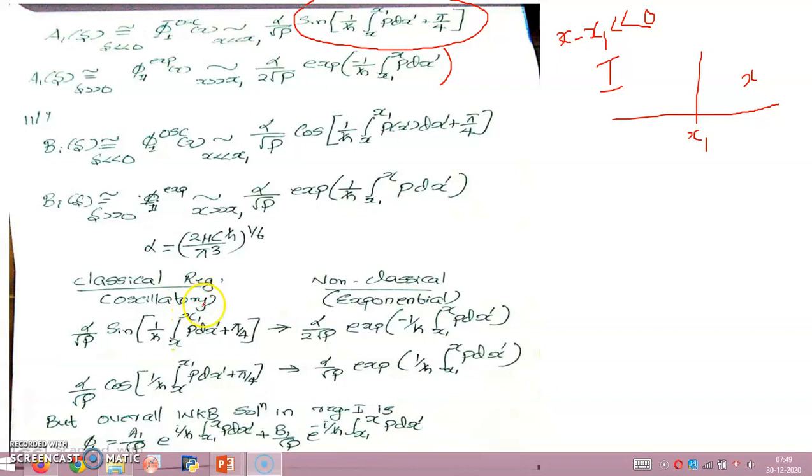The oscillatory solution represented by a sine wave function becomes a decreasing exponential term in the non-classical region, with the constant multiplying the decreasing exponential getting halved, compared with the constant multiplying the sinusoidal oscillation in region 1.